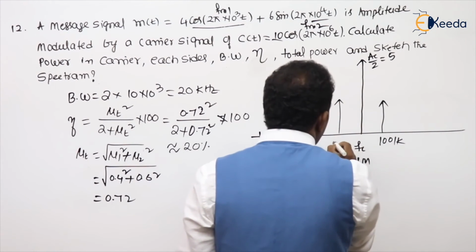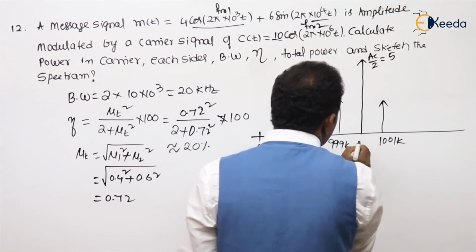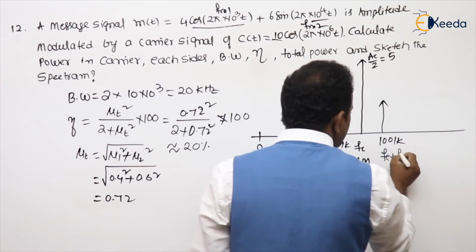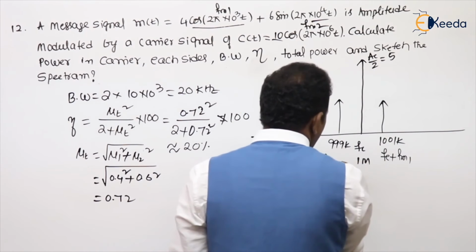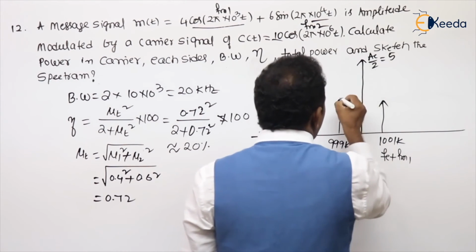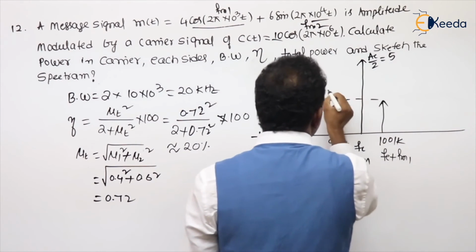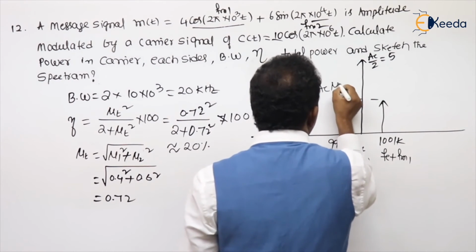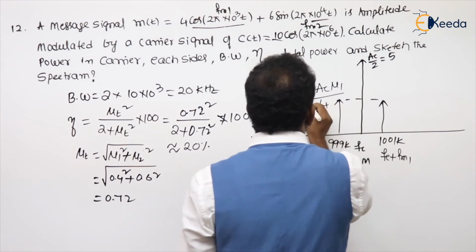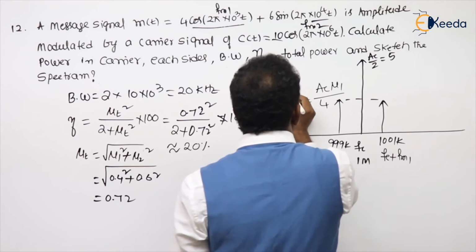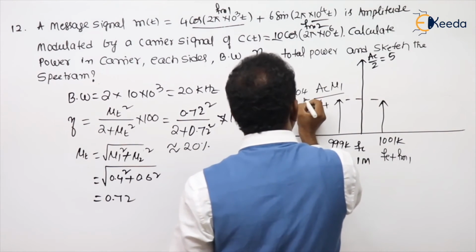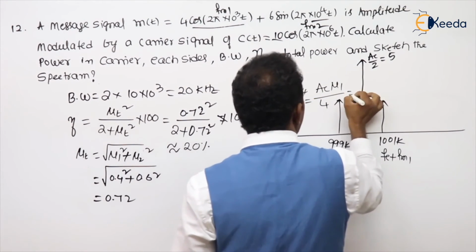Here obviously 999, because this is FC plus FM1, FC minus FM1. What about the strength? Strength is nothing but AC mu1 by 4. AC value is 10, mu1 we already got 0.4, divided by 4, then obviously 1.